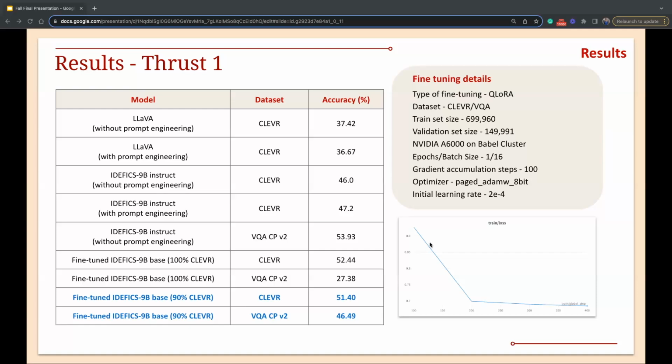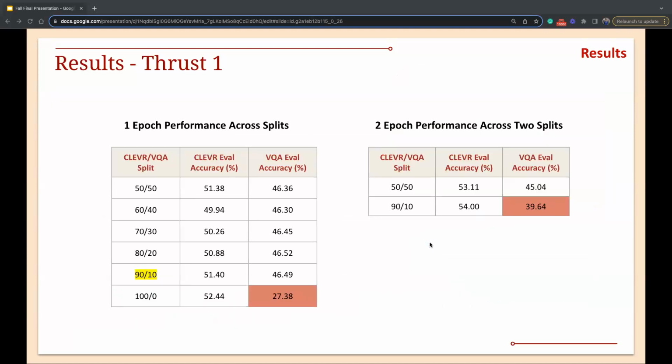So the final model that we picked was a mixture of 90% CLEVR data set and 10% VQA data set. And then we see that the real image performance is preserved while we see an improvement in the CLEVR data set performance. How we came about this 90-10 split was through experimentation. We tried a 50-50 split all the way to a 90-10 split, and we actually saw that the performance was fairly similar across all of these different splits.